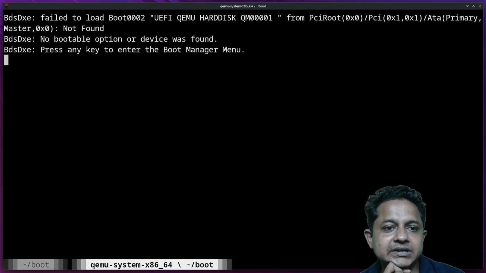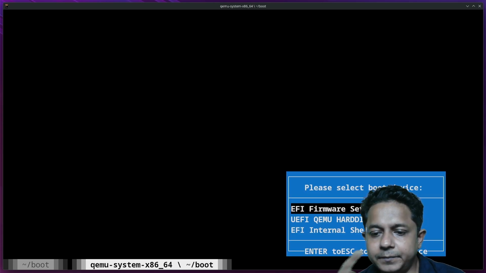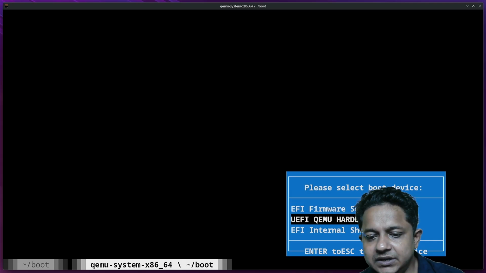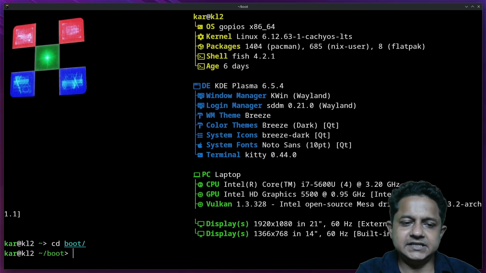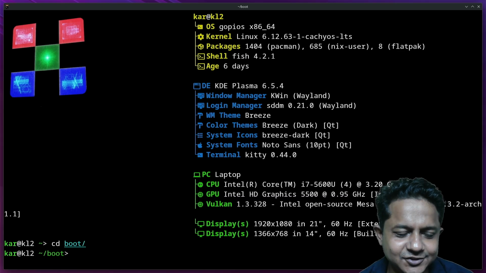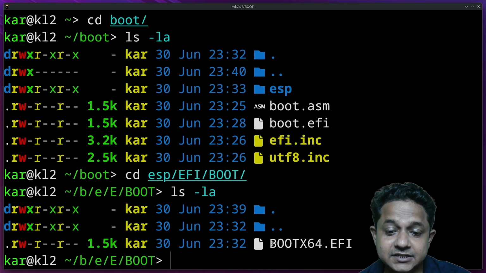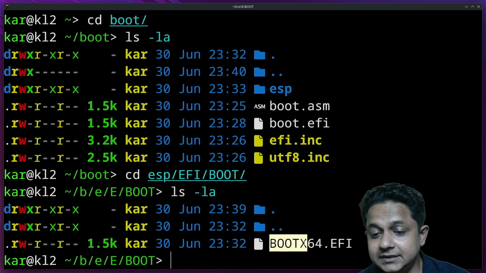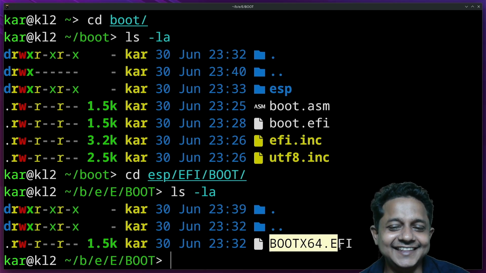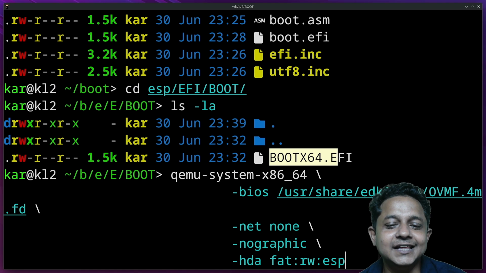Press any key to enter the boot manager menu. It will open the boot manager, UEFI QEMU hard disk. That means there is nothing. Yep, I see there is always a catch. I'm not sure why, I even miss some small details. If you see ESP/EFI/boot, this file should have this file name. By the way, don't get stuck over here. Go all the way to BOOTX64.EFI. Then your program will start.